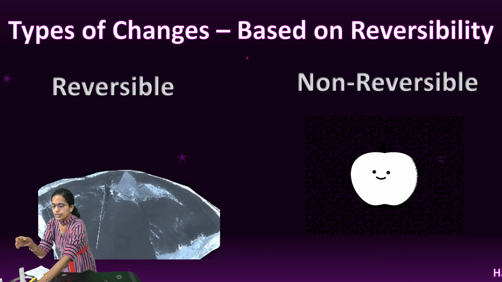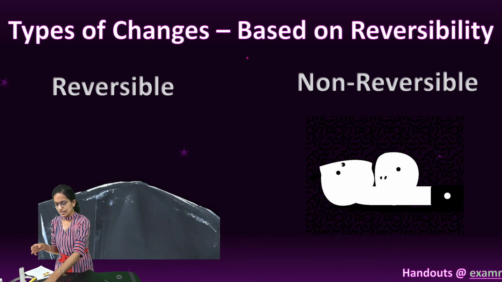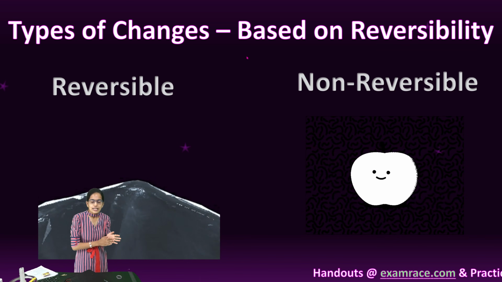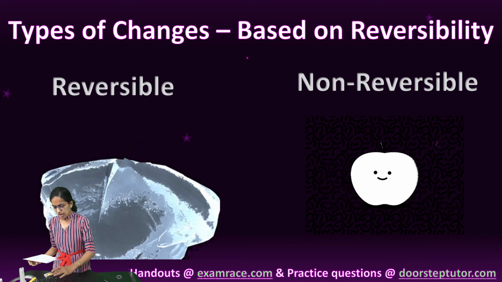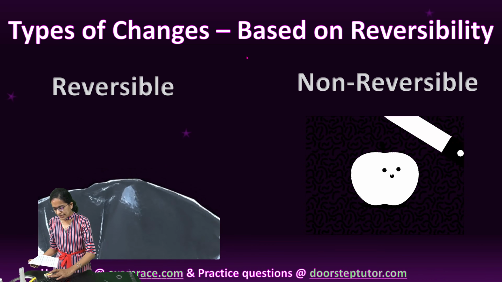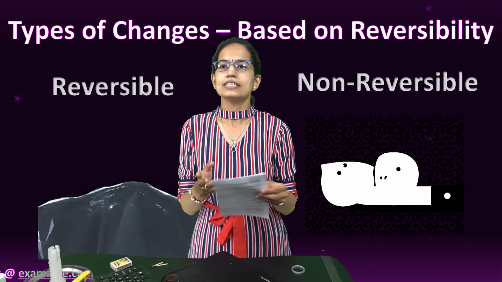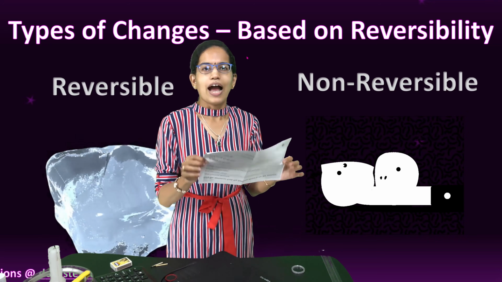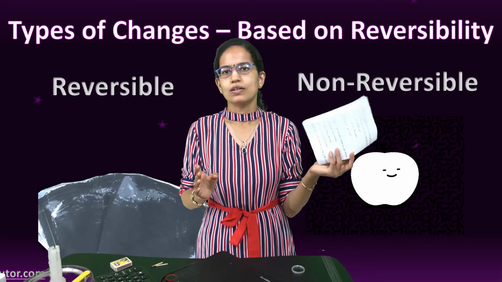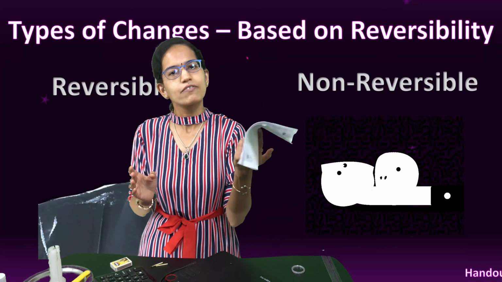The next important thing that we understand here is another classification which can be based on reversible and non-reversible change, and that can be explained by this simple sheet of paper. How? I take this paper, I fold it. What is this? This is a reversible change.